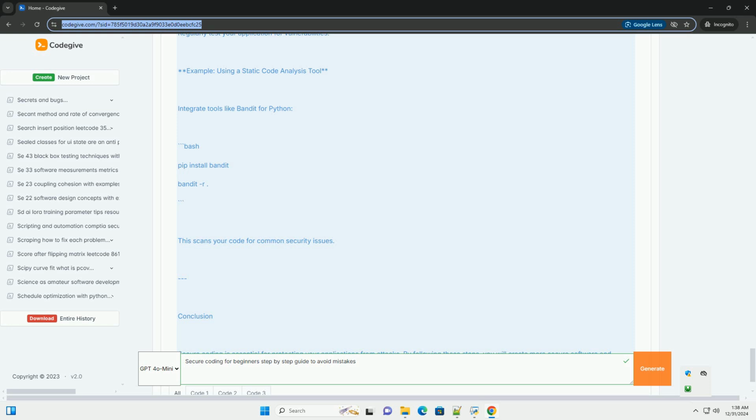Step 2. Input validation. Always validate and sanitize user input to prevent injection attacks. Example, SQL injection prevention. Using parameterized queries with prepared statements in Python with SQLite. Python. Import sqlite3. Connect to the database. con = sqlite3.connect('example.db'). cursor = con.cursor(). User input. user_id = input('Enter user ID').